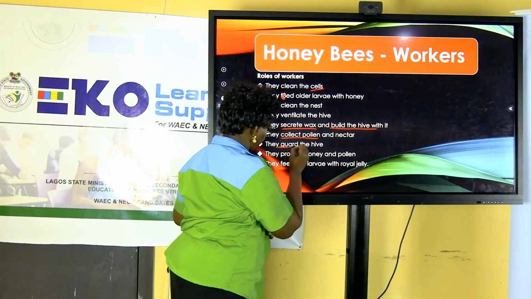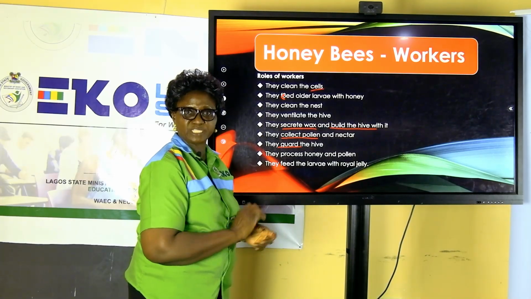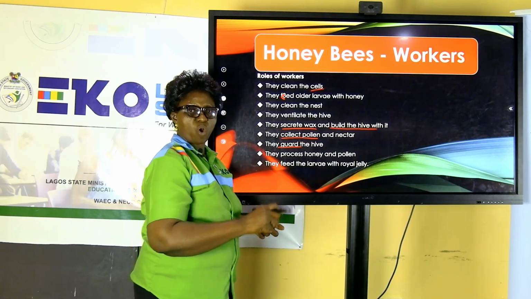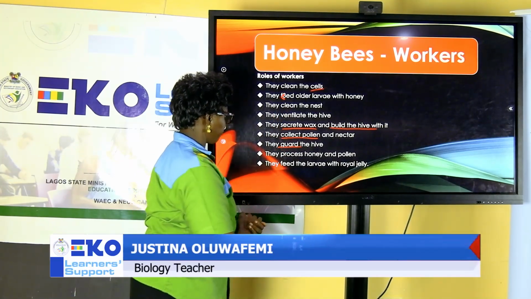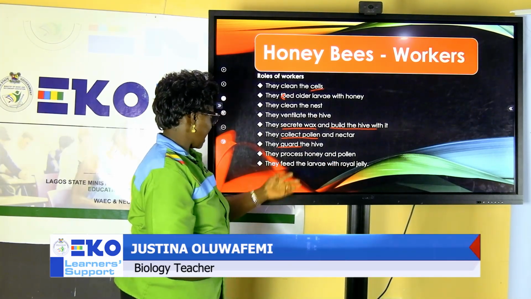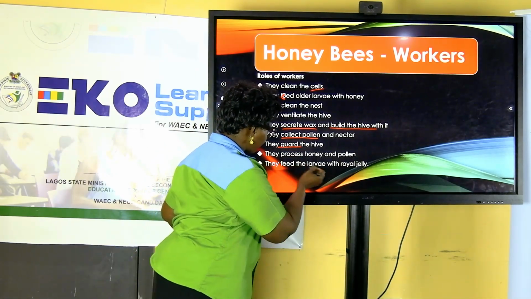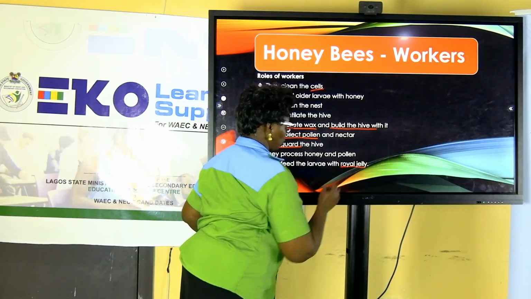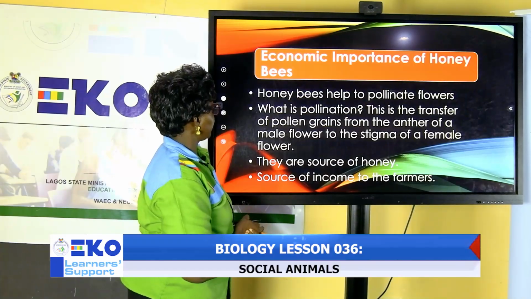They equally carry out the function of guards. They guard the hive to ensure intruders do not just come to the hive. You can't get to the queen or the drone easily. The workers will attack. That is the role of guarding. Then they process honey and the pollen. The last that we have here, which I have mentioned earlier on, is they provide feed for the queen. And what is it? Royal jelly. They ensure that they constantly provide all of this.